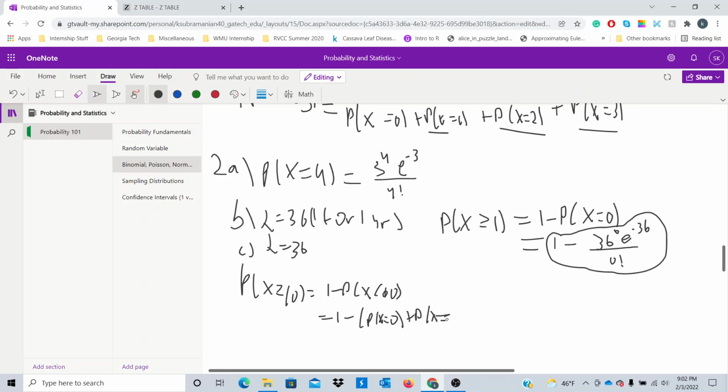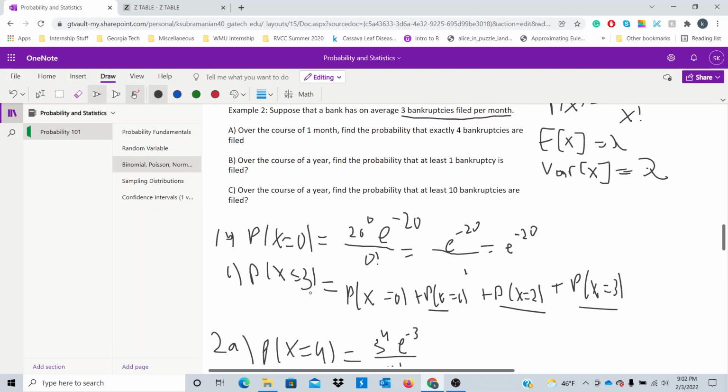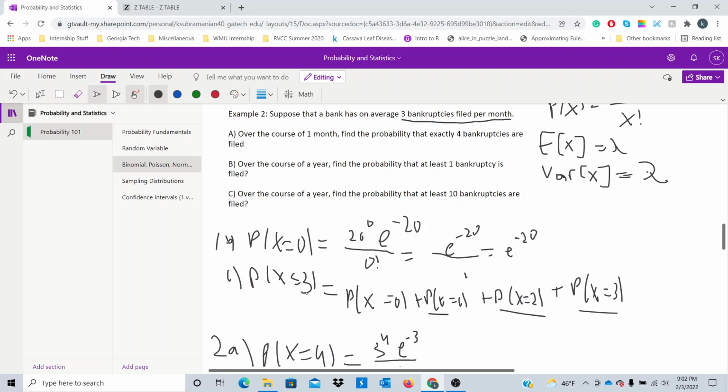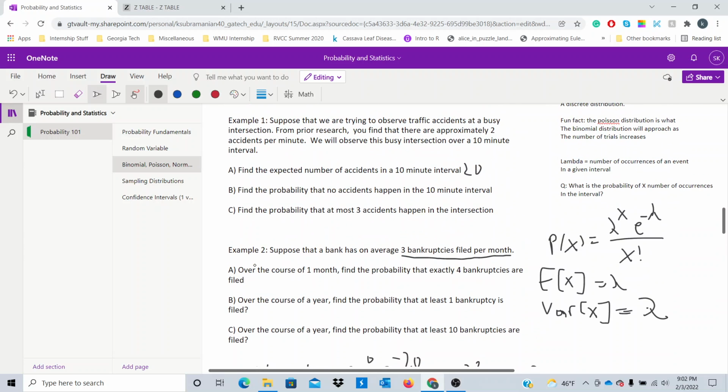I'm just listing out all the possibilities, up to P of x equals 9. So you can evaluate P of x equals 0, P of x equals 1, P of x equals 2, all the way to P of x equals 9 very easily using the formula. So this is your expression for how to get the probability of at least 10 bankruptcies filed in the course of the year. All right. Hopefully that gives you some intuition or a good refresher on the Poisson distribution.